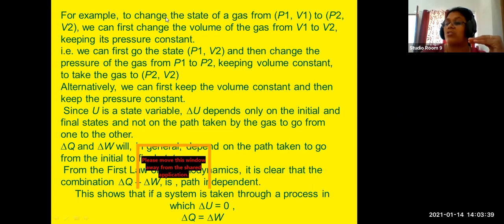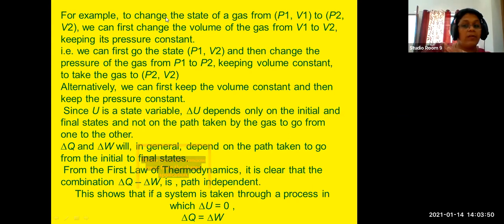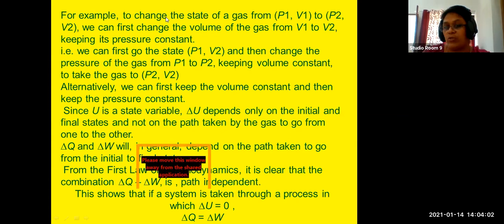But we are not going to change P1 and V1 together at a stretch. We keep one quantity constant and keep changing the other. First, let us keep the pressure P1 constant and change the volume of the gas from V1 to V2.